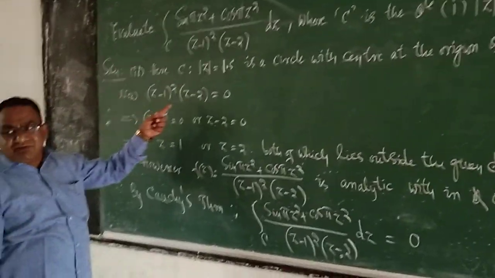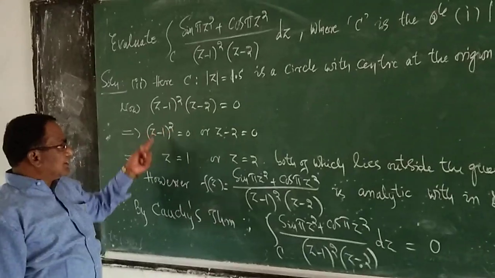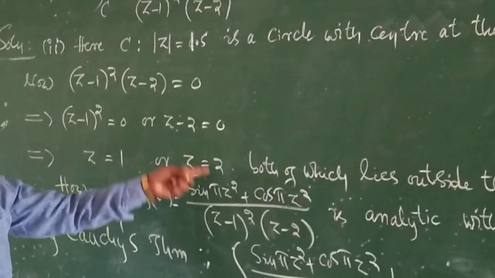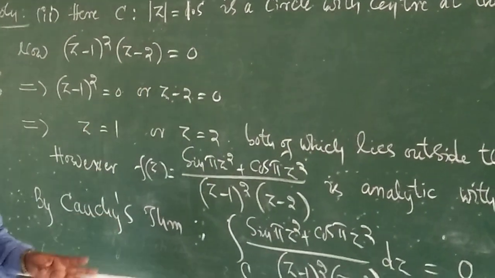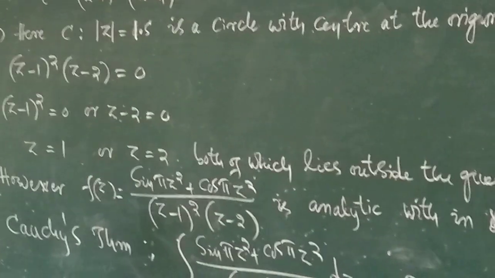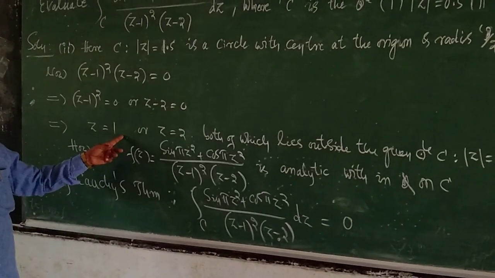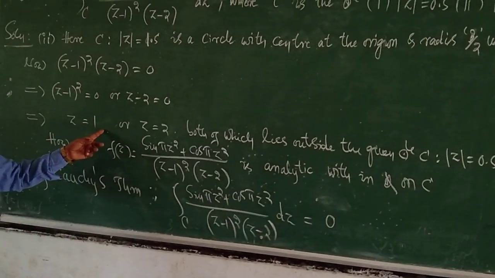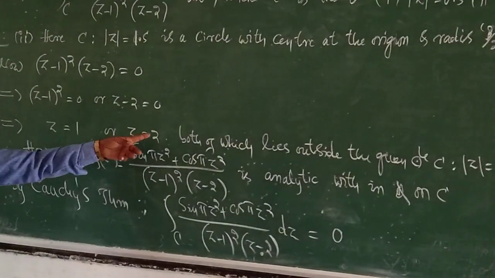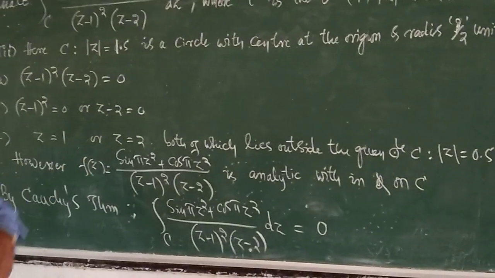Now if I equate the denominator to 0, we get either z = 1 or z = 2 as in the above case, out of which one point, that is z = 1, lies inside the circle, whereas z = 2 lies outside the circle.